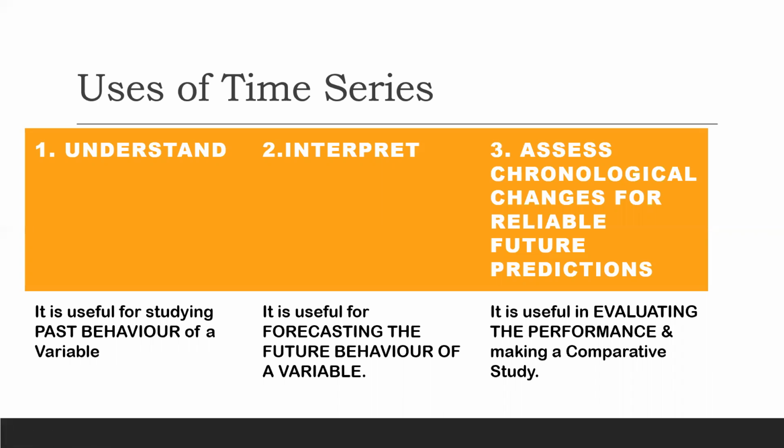So basically a time series is based on two important things, that is past and future. It is useful for studying the past behavior of a variable. It is useful for forecasting, matlab predicting the future behavior of a variable. And it is useful in evaluating the performance and making a comparative study.